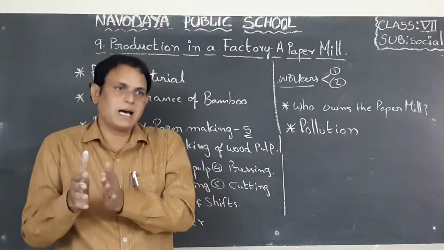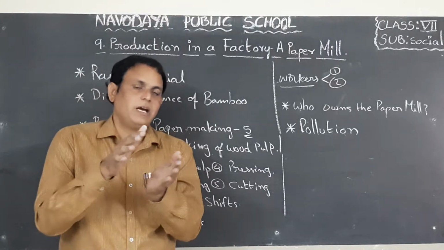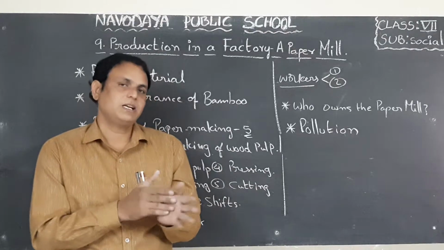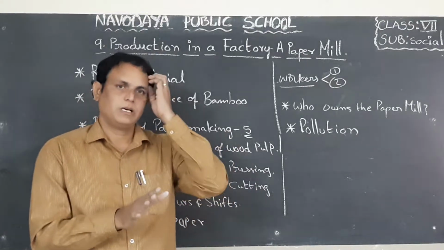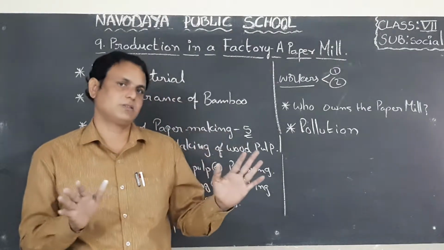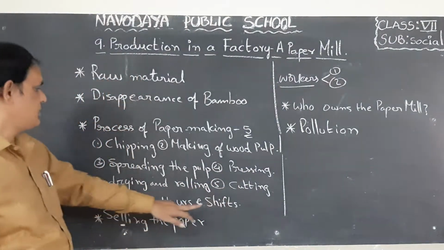So the workers change every 8 hours. That is why the mill is not stopped. It is always running throughout the day, 24 hours. Okay. So that is about the shift duty.